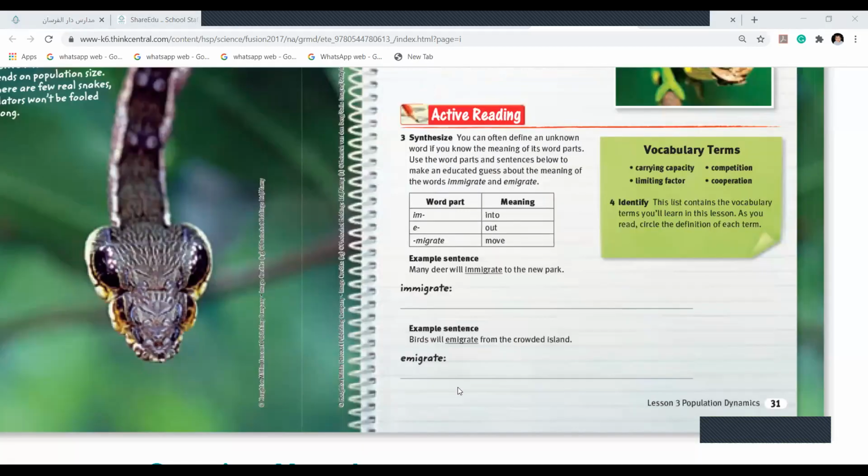We have the words here, immigrate and emigrate. Many deer will immigrate to the new park. Birds will emigrate from the crowded island. What is the meaning of immigrate and emigrate?